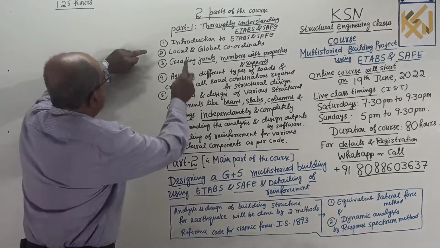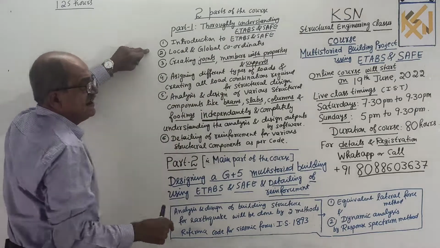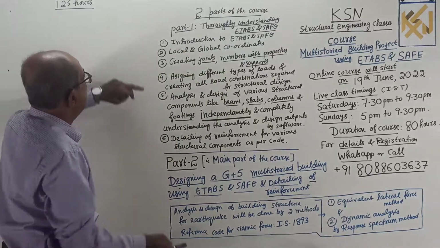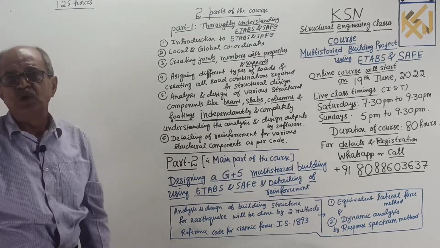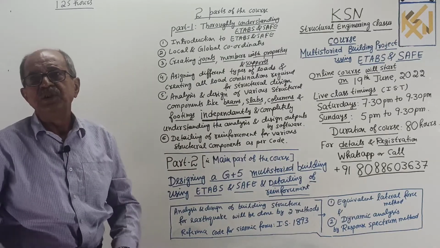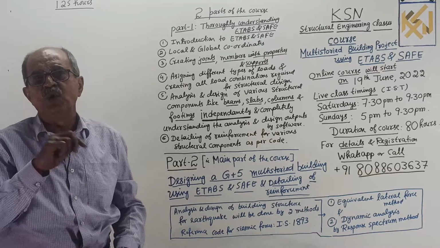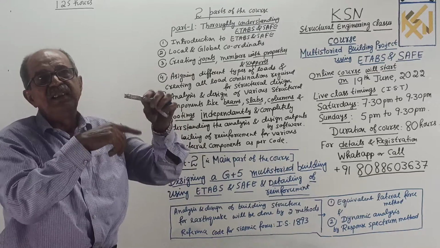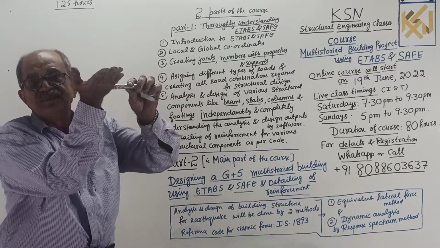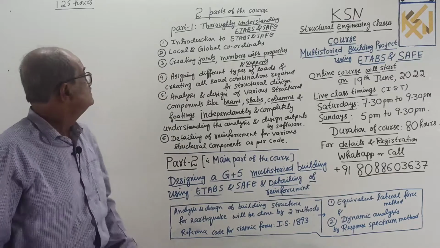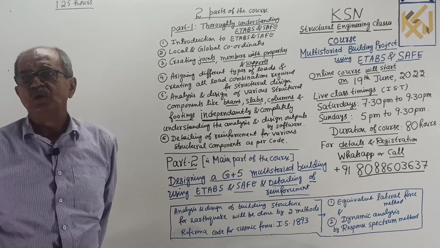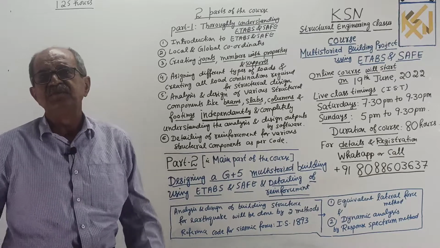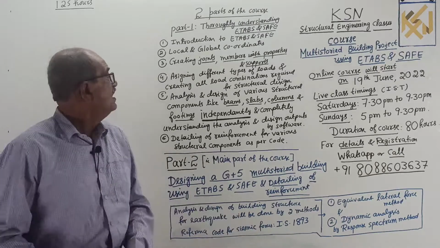So here, introduction to ETABS and SAFE. What the introduction is, I will tell at that time. Local and global coordinates are very important. Sometimes you have to use local coordinates, sometimes global. When you give sectional properties, it is with respect to local: local 1, local 2, local 3. The meaning will be explained. When you have to use local coordinates and when global, further information I will give in the course.